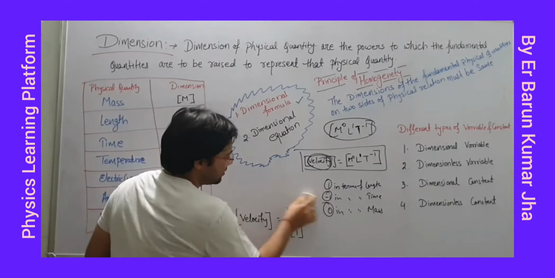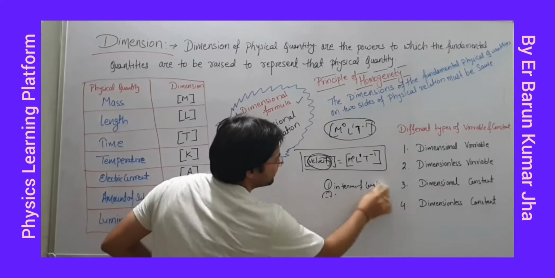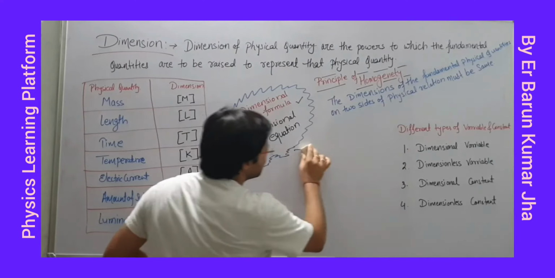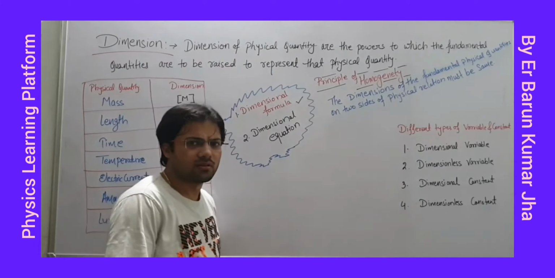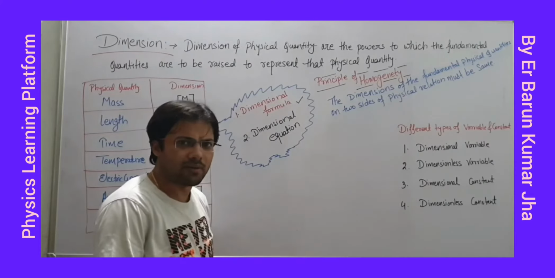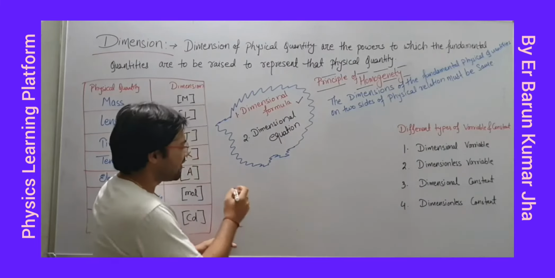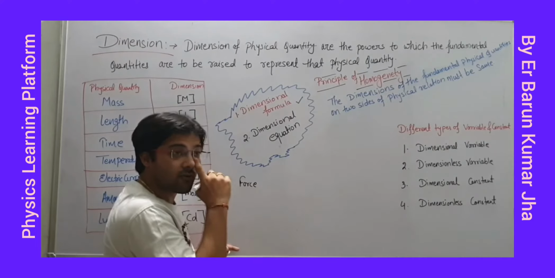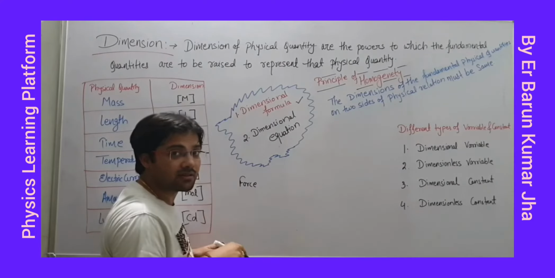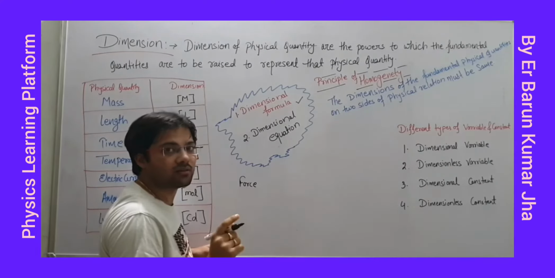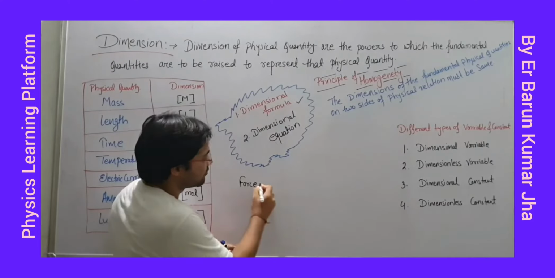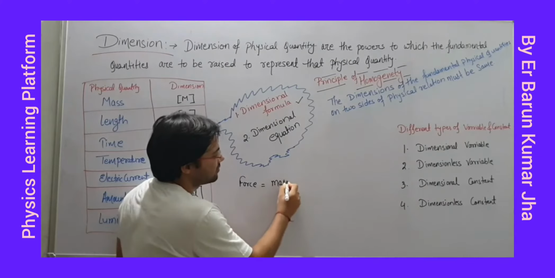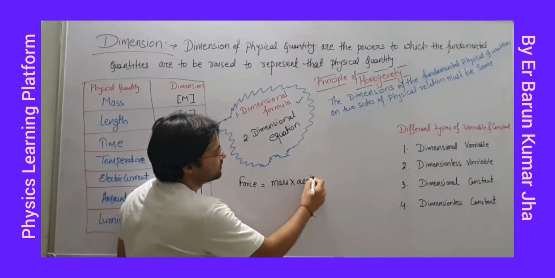Now we'll see some more examples. Right? First, we have to learn more examples. And always try to write in terms of all three, M L T. Right? Now, if I take example of force. Force, what is the formula for force? To write the dimension, you need to know the formula. Fine? So, force is what? Of course, mass into acceleration.